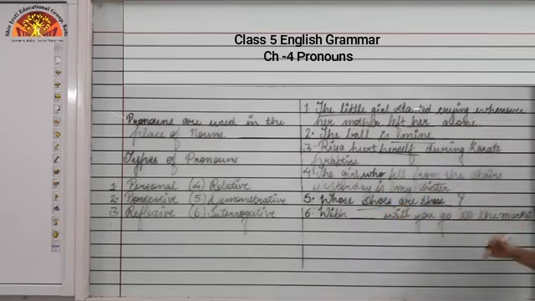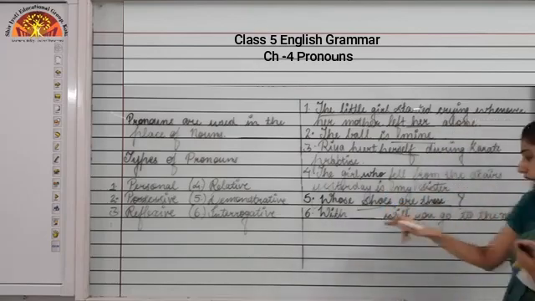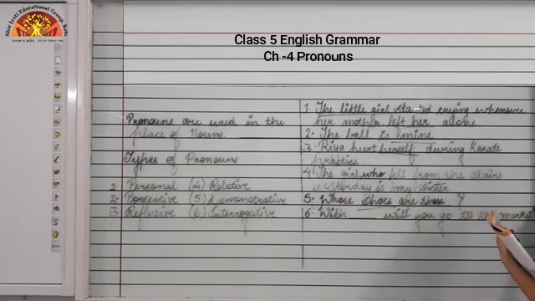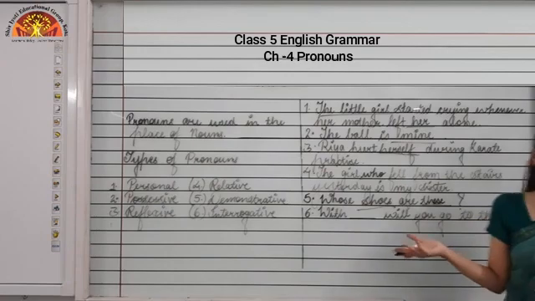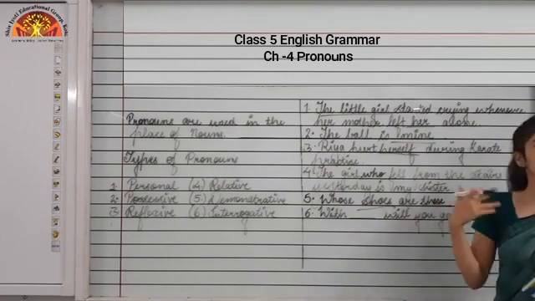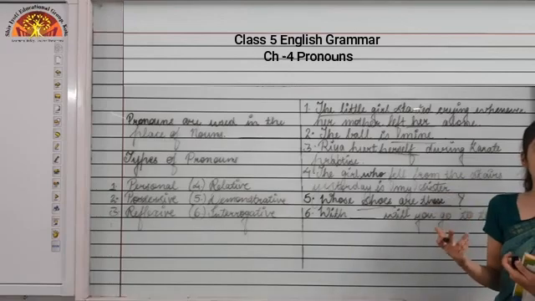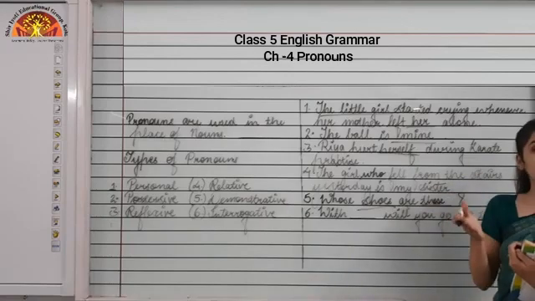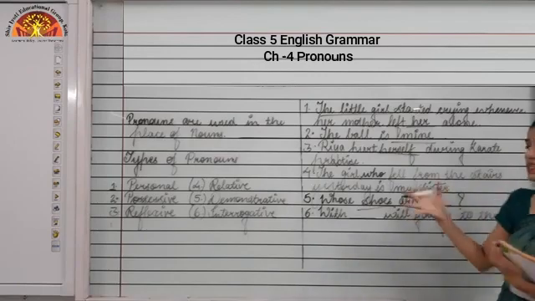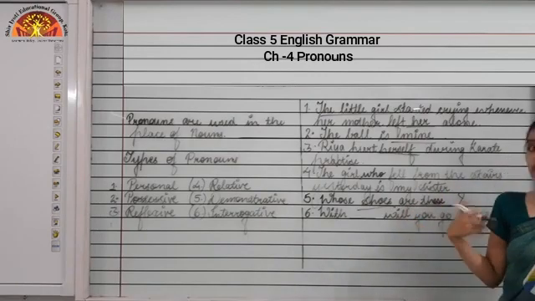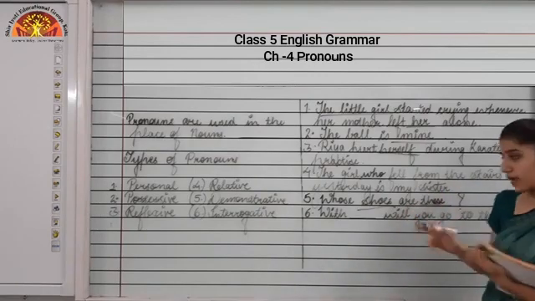Okay, with dash will you go to the market? I am asking a question, right? This is a question being asked when we are talking about interrogative. A question will come. So some examples of WH words, that is who, whom, which, what. So these are examples of interrogative pronoun when we are asking a question, right?